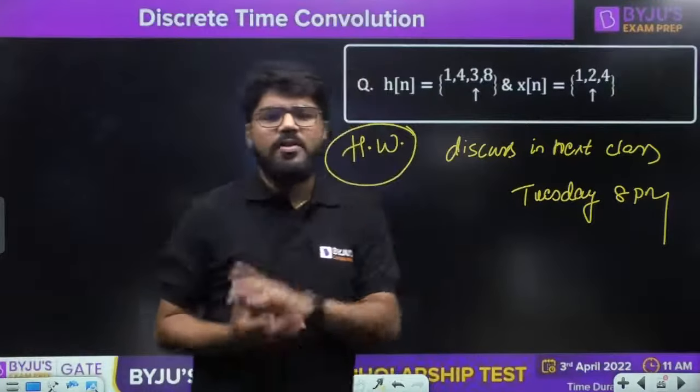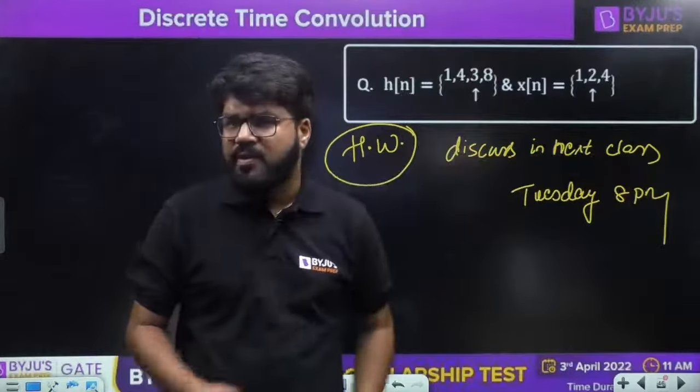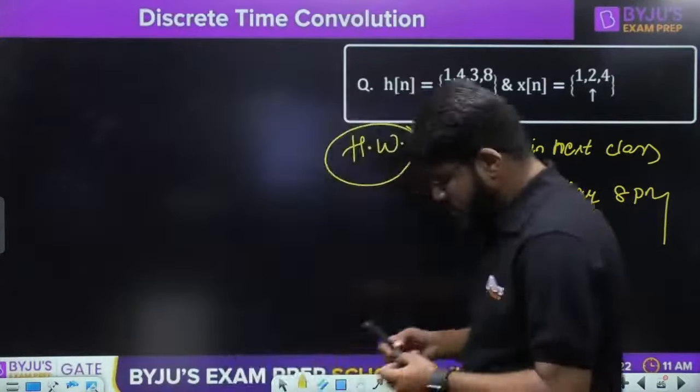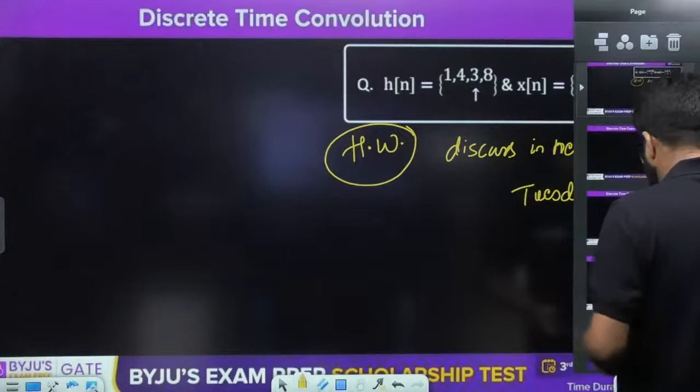So there are two important homeworks given to you. One was the convolution of u minus n, 3 power n u minus n, and un. That also you have to try and come up with in the next class.